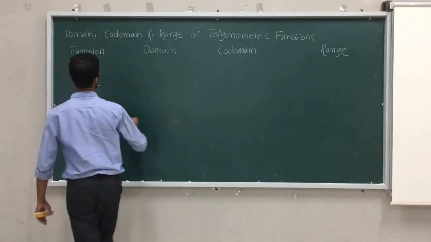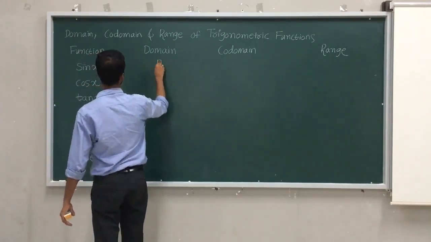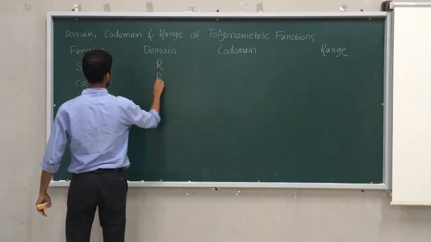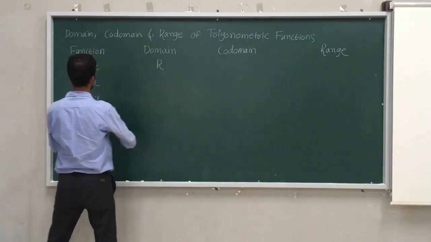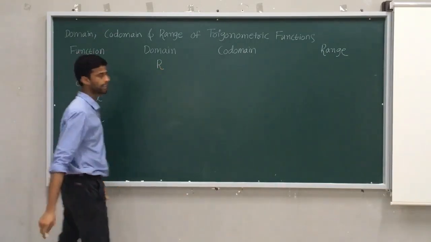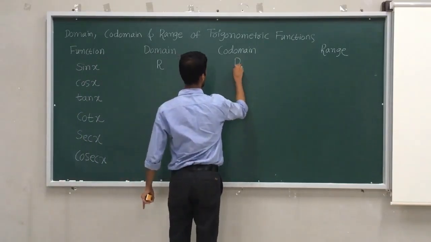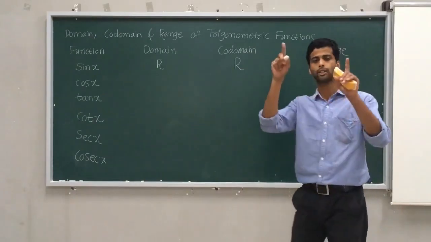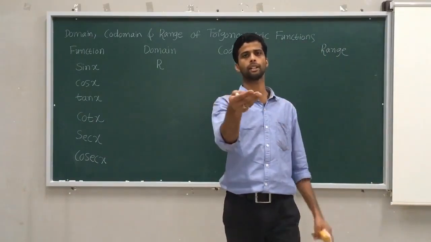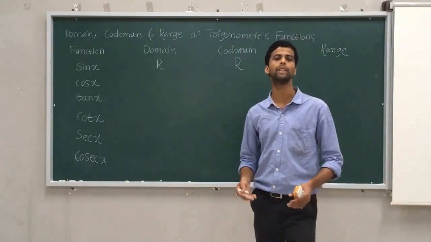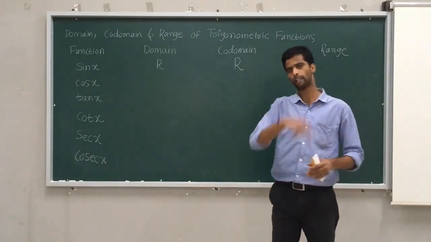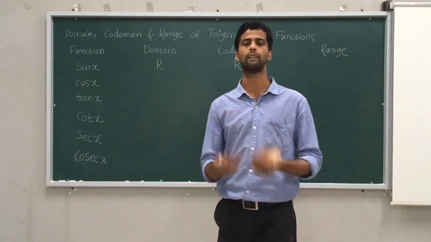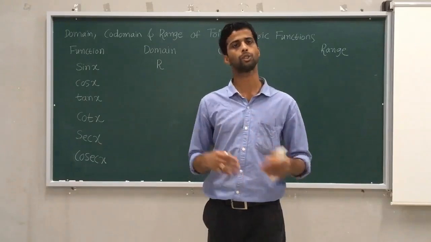We all know that domain of all these trigonometric functions is always, keep in mind, real numbers. Sin x domain is R, codomain is also R, where R stands for real numbers. And we have studied that unit circle criteria which I taught in my previous video. In that we got to know that revolution, whatever it may be, it always gives values between -1 to +1.